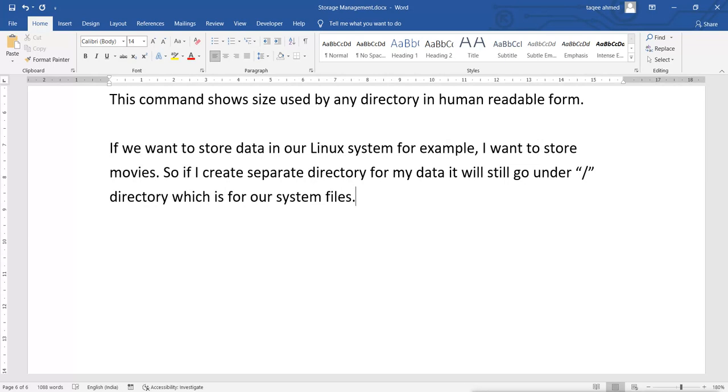So what I do, I should create separate partition for my data.